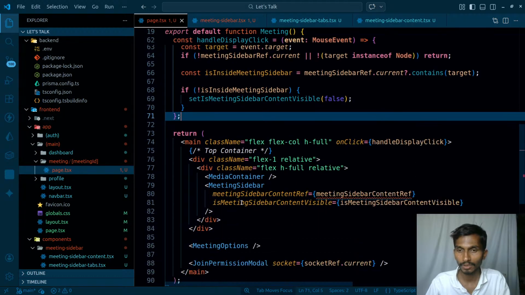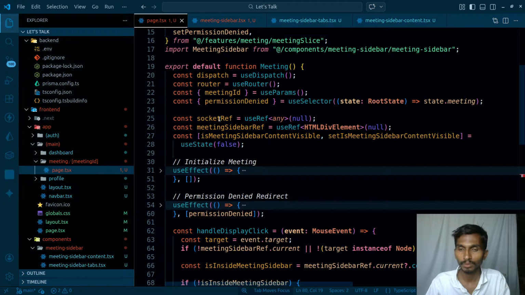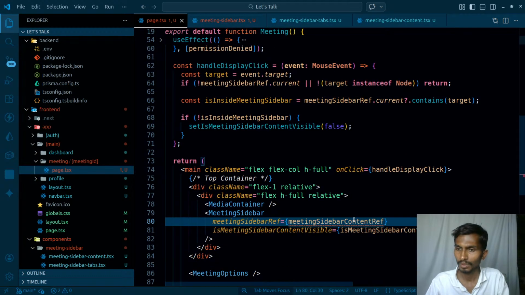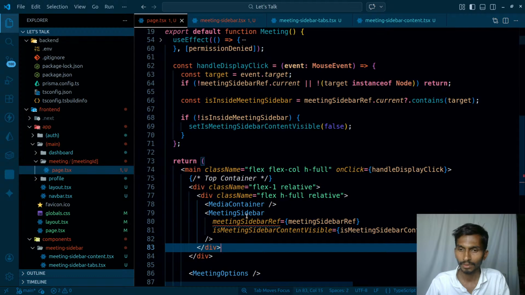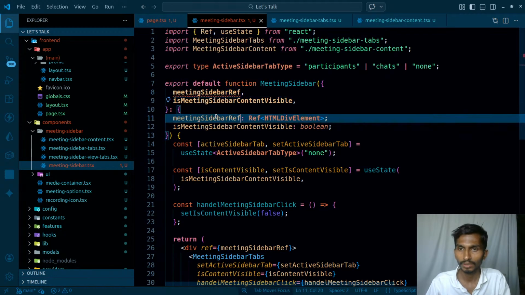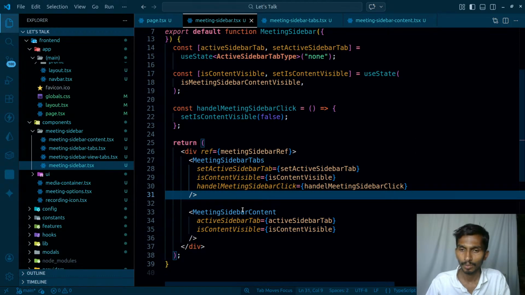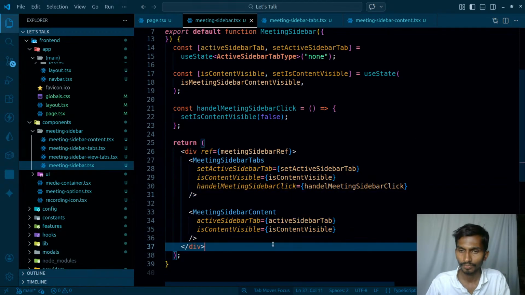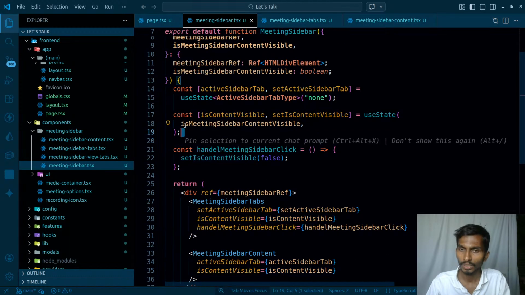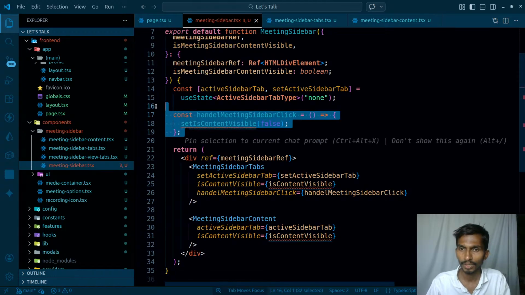And what am I doing at the end of the day? Meeting sidebar content ref. First of all, I have changed the name recently, so that name should be meeting sidebar. So this is how it's gonna be going ahead. As for the type of this, I'm gonna be having this meeting sidebar over here, meeting ref, that is fine. And then on the basis of the value of what is content visible, so I don't even need to maintain this state now anymore. So let's simply get rid of this state too.